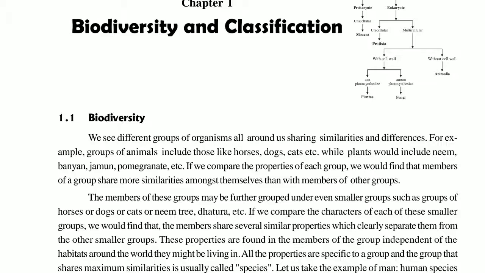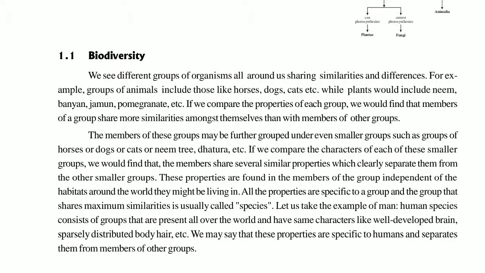Here, children, as you can see nearby in your surroundings, so many animals are there, and different types of plants are there. They have certain similarities among each other, but they are different from each other. So that is biodiversity. The differences are studied under this biodiversity. Now in the second paragraph, it is given about the neem plant, dhatura, then animals such as dog, cat, horse. So they are different from each other.